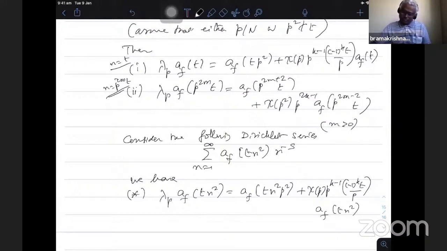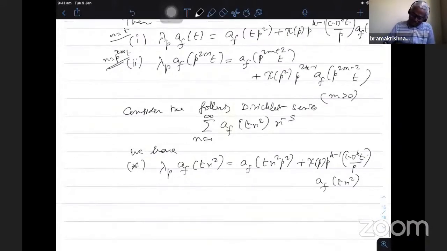So I put n equal to t there, because otherwise (−1)^k n. When I put t n², because of this p² n², sorry, something is wrong. When I put n², p not dividing n, so (n²/p) is 1. Therefore, this factor remains the same, and I have this.